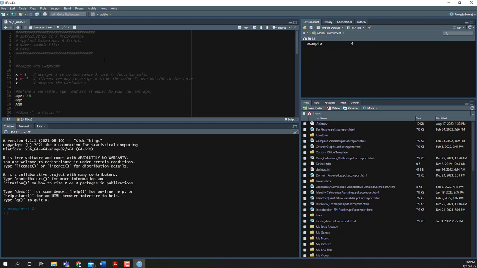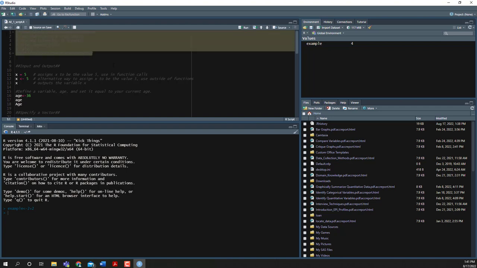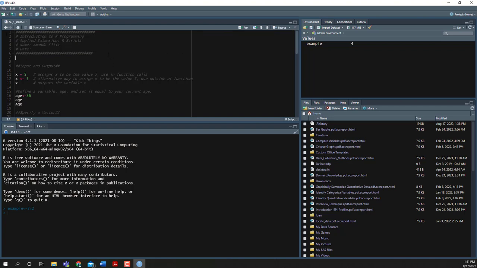All right, so up at the top of this script, you'll notice I have some text that looks like this. First of all, notice in the color scheme that I'm using that all of this code looks gray. The reason for that is this is what are called comments. Notice how each of these lines starts with a hashtag. When we use this character, R sees this as what is called a comment.